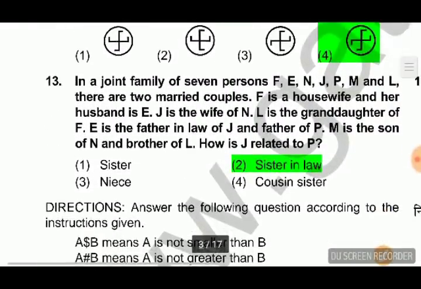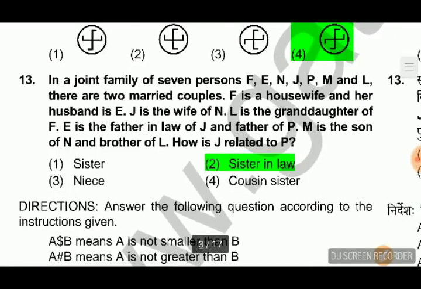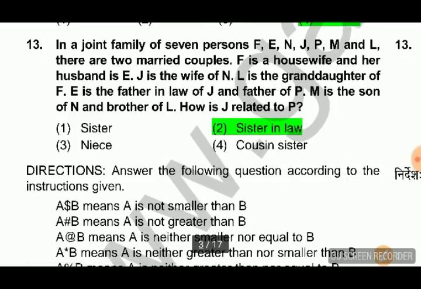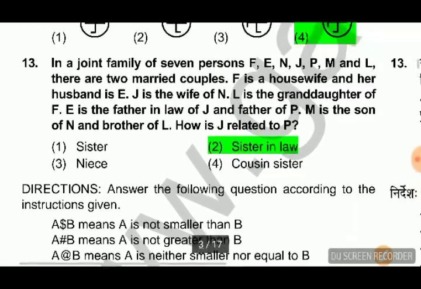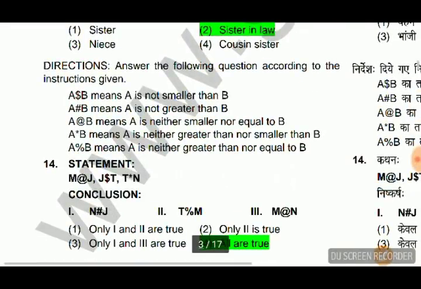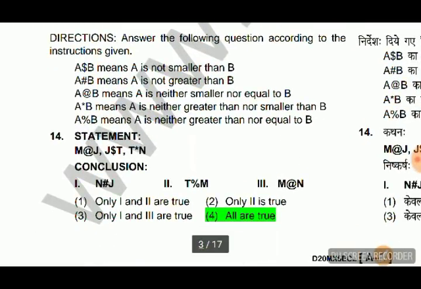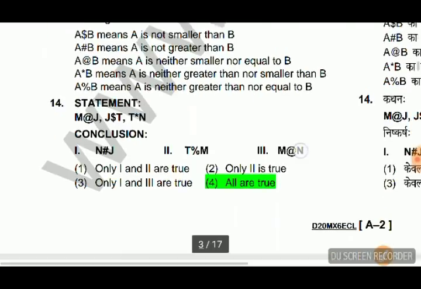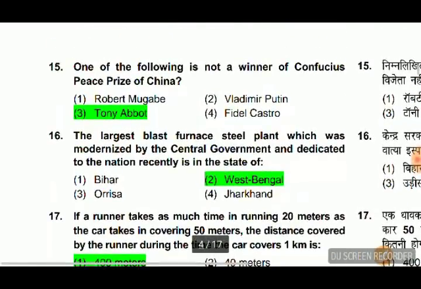Okay, the next question. In a joint family 7 persons, this is also a lengthy question, so I am leaving this up to you. So solve this, and if you are facing any difficulty, then comment, I will solve this for you. Next question, it is also I am giving it for you. Moving to the next question.